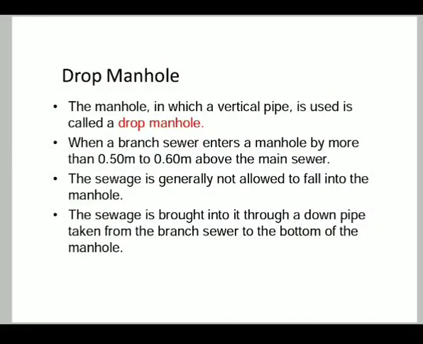Next, let us discuss drop manhole. A manhole in which a vertical pipe is used is called a drop manhole. When a branch sewer enters a manhole more than 0.5 to 0.6 meter above the main sewer, the sewage is generally not allowed to fall into the manhole directly. In that case, a vertical pipe is provided to bring the sewage into the main sewer. The sewage is brought through a drop pipe, a down pipe taken from the branch sewer to the bottom of the manhole.